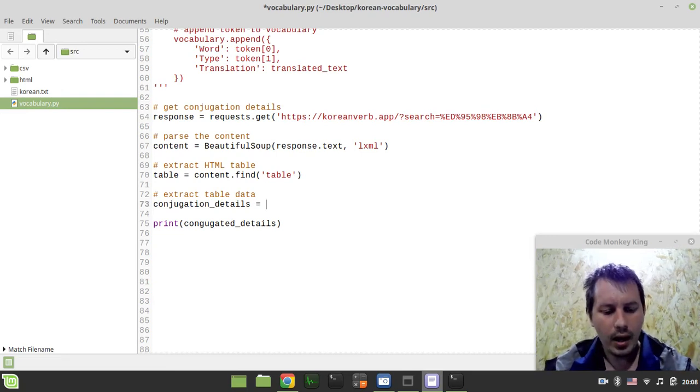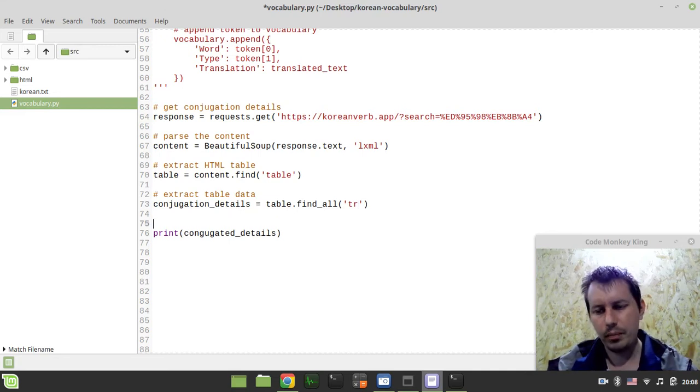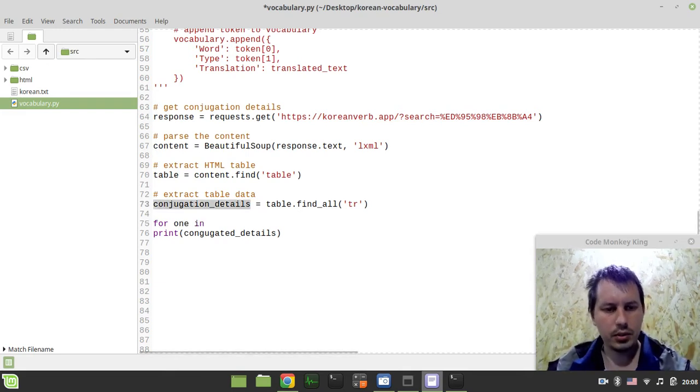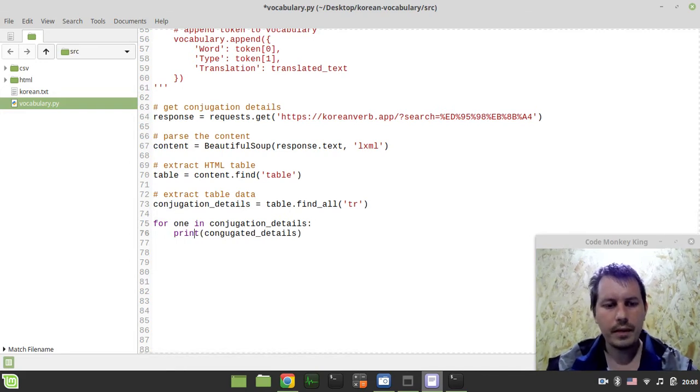So I want to say table.find_all, and I'm looking for all the rows. Okay, and for debugging purposes, let's say for one in this conjugation details, we would be printing out the extracted data to get an idea what we actually extract.